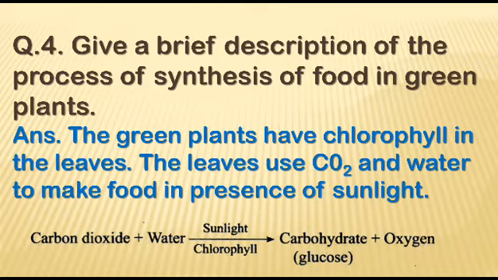Chlorophyll absorbs the sunlight, and this solar energy is utilized to make food in the form of carbohydrate from the two inorganic substances, carbon dioxide and water. The equation of photosynthesis is carbon dioxide plus water, in the presence of sunlight and chlorophyll, forms carbohydrate, that means glucose, and oxygen.